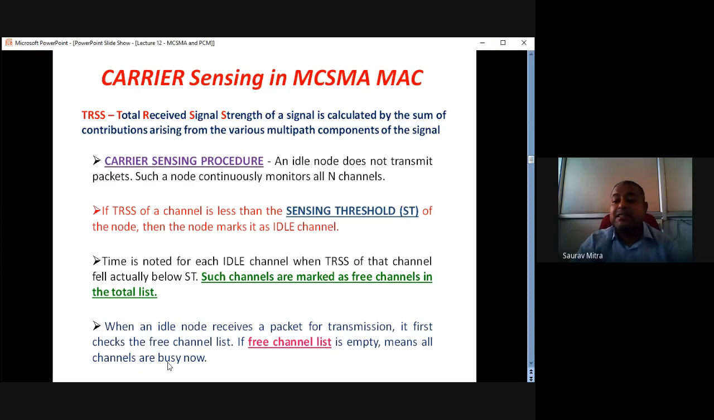That means the free channel list is empty. It means there is no free channel, all channels are busy now. So what does that node have to do? That node has to back off. There is a back off algorithm we have seen. That node has to wait for a certain time, and here also the back off thing happens.